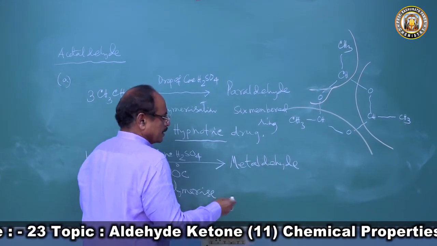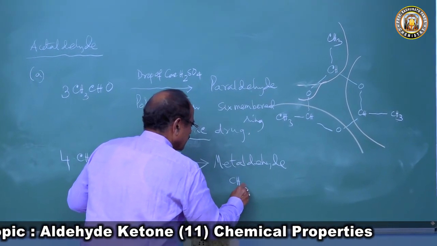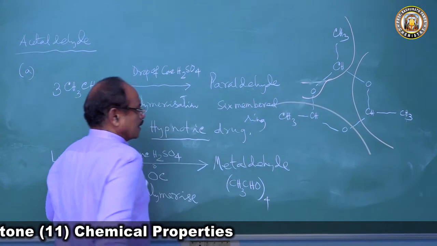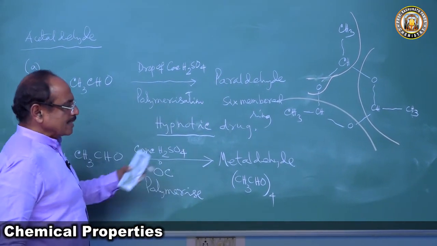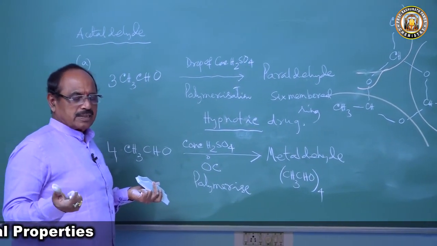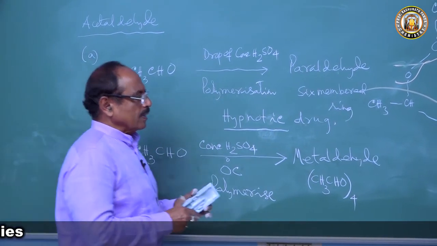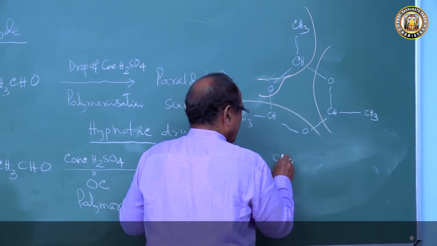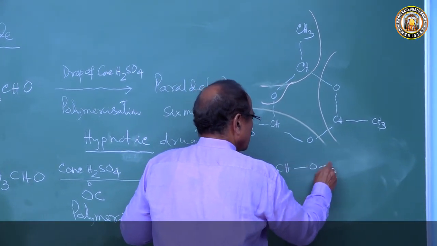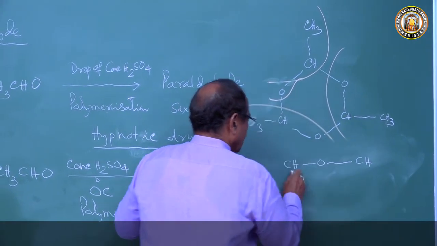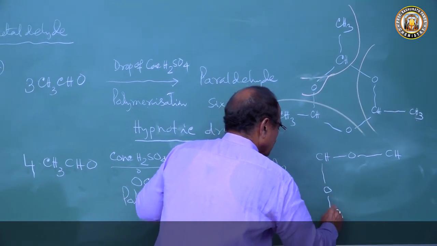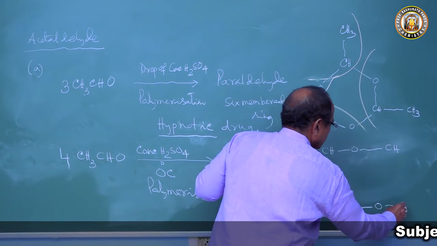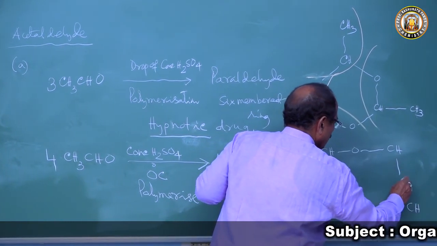That is (CH3CHO)4, metaldehyde. And then how to write this structure? It is also a ring structure, a cyclic structure. We can include 4 molecules. Write exactly the same way: CHO, then CH, then O, then CH, then O, then CH, then O.